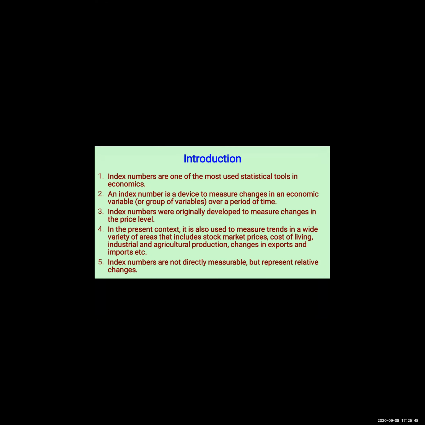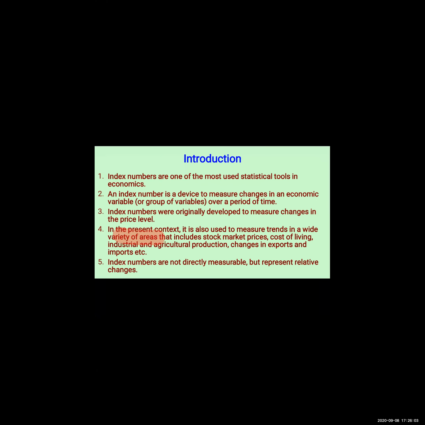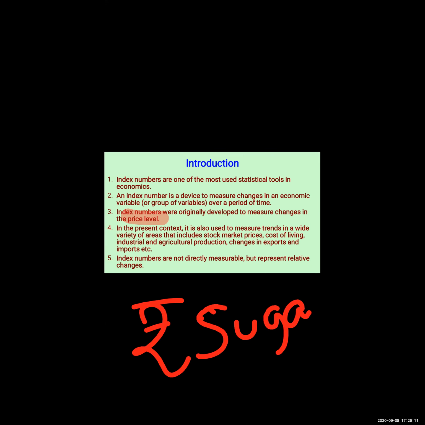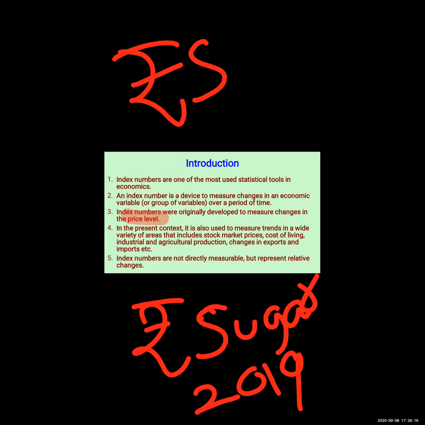Moving ahead. Index numbers were originally developed to measure changes in price level only. Initially, index number was developed to measure changes in the price level. Suppose the price of sugar in the year 2019 and the price of sugar in the year 2020.